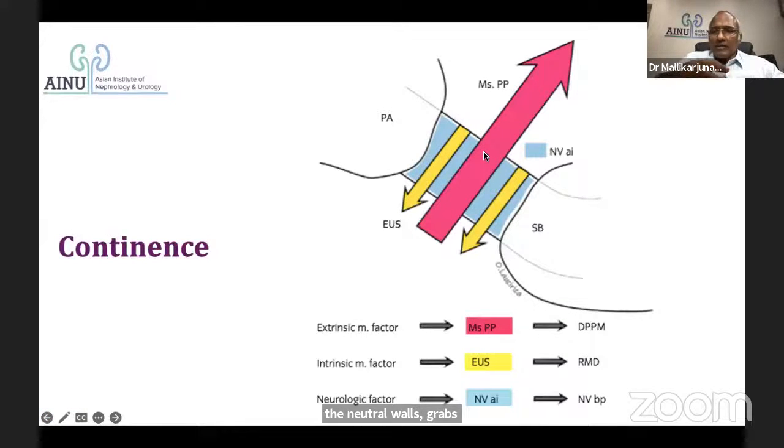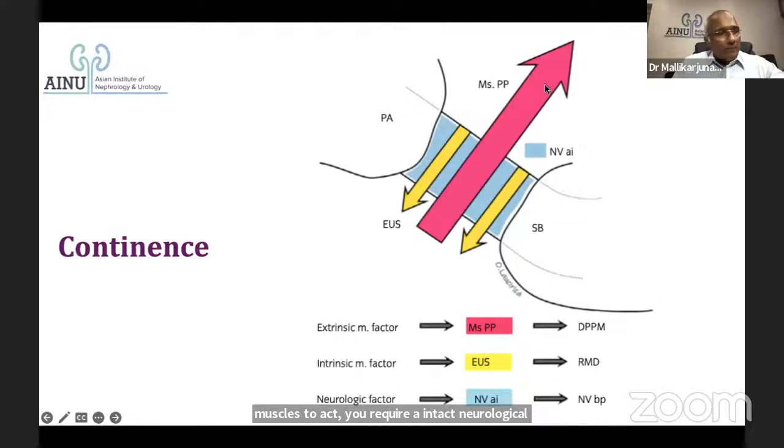One force is pulling the urethra towards the pubis, and one force is pulling the urethra towards the perineal body, so that the compression happens. And the existence of a lissosphincter inside, a smooth muscle sphincter inside, gives continence. So these are the three areas of continence when there is only membranous urethra leading to continence. But for all these skeletal muscles to act, you require an intact neurological factor.